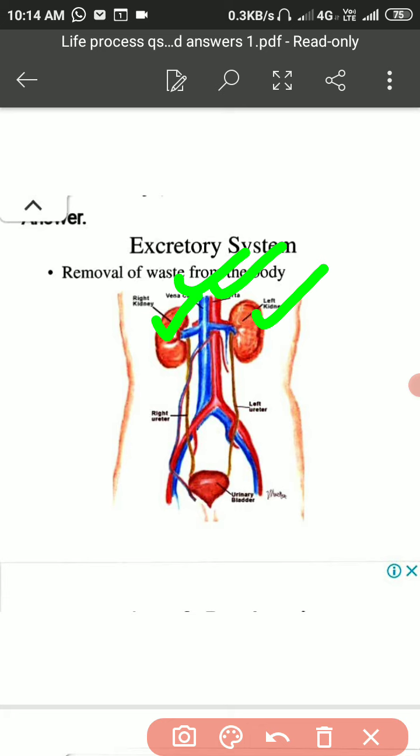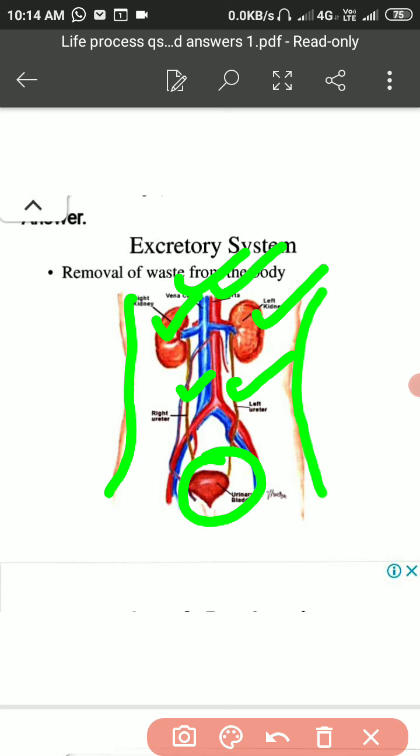A pair of ureters come out from each kidney and unite together at the urinary bladder. The urinary bladder further opens by a common opening called the urethra, to the outside of the body. So this is the well designed diagram of the excretory system of humans.